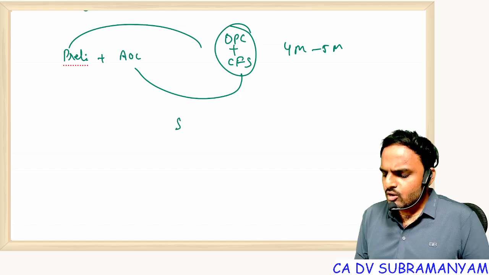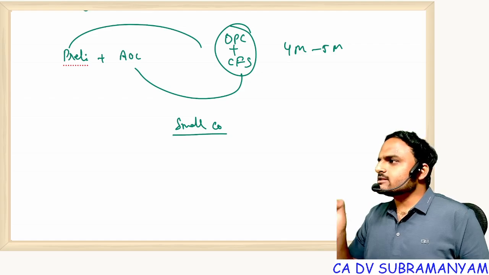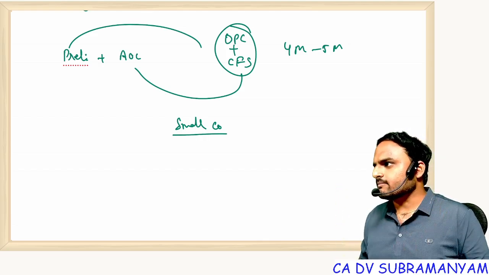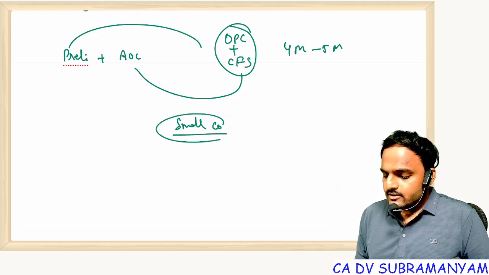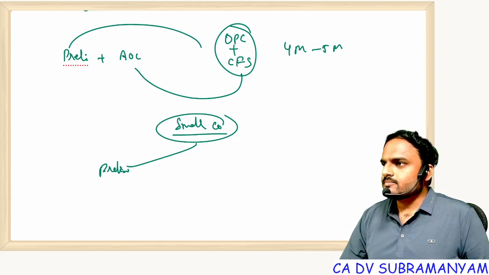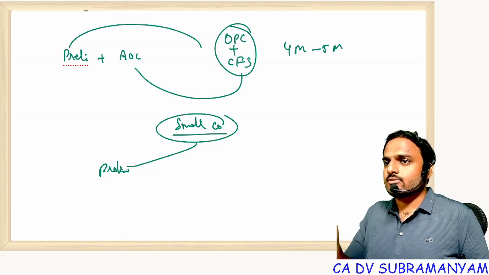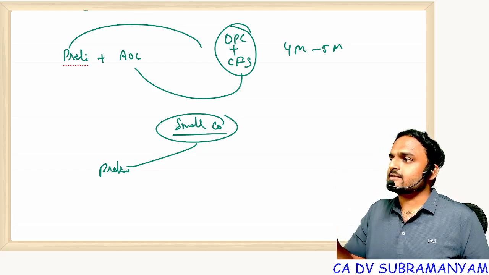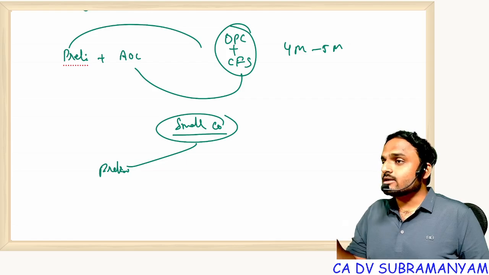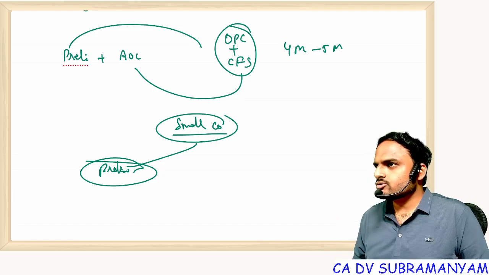Another example is small company. In one attempt there was a question: a small company filed financial statements with the ROC, and the ROC raised an objection that the financial statements don't include a cash flow statement. This is connected with the Preliminary chapter regarding the definition of small company. They will not tell you this is a small company. They will give figures, like preceding financial year turnover and paid up share capital, and ask whether it is a small company or not. For that you should have knowledge of the Preliminary chapter.